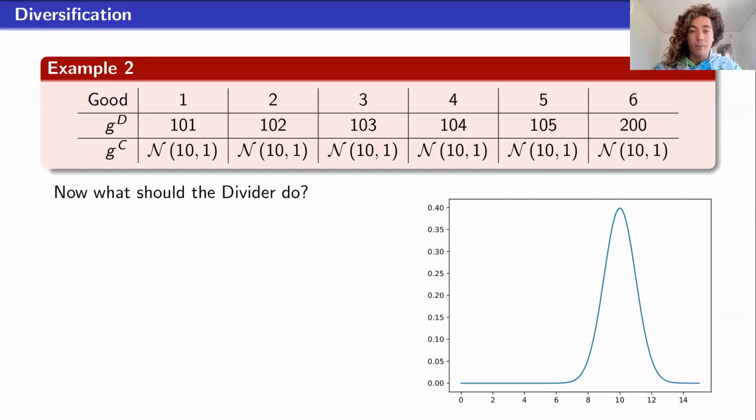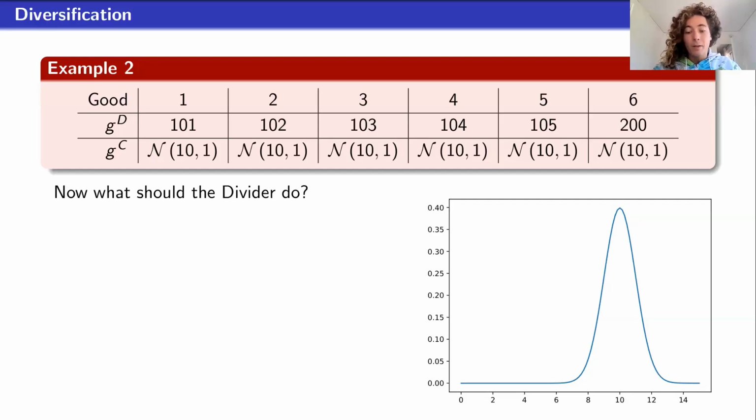Now what should the divider do? So you might think to adopt the same sort of strategy. We start with all goods in pile 2, and the divider is going to get none of them, probably. And then we take the highest value good, which is good 6, and place that entirely in pile 1. And then maybe we start taking the other goods in order. We first transfer all of good 5 slowly into pile 1, and we see that it's still very likely that the chooser is going to pick pile 2. And so we're happy with that. And we just keep taking one good at a time until we reach the point where my expected utility starts to decrease because of the high probability the chooser picks pile 1.